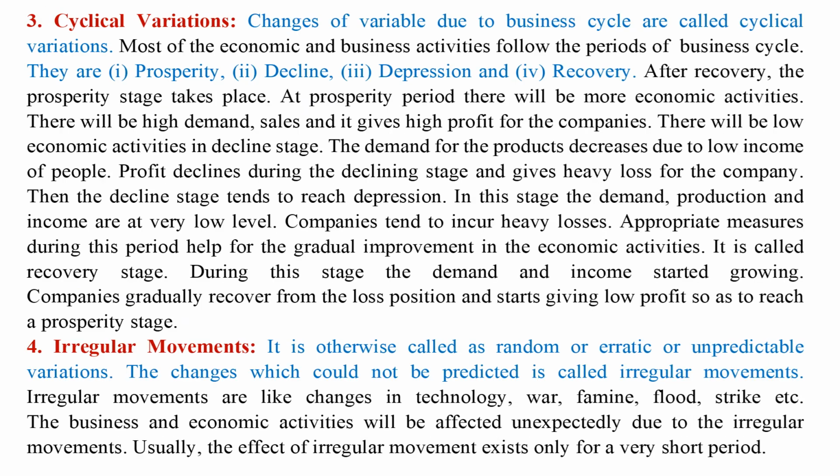3. Cyclical variations. Changes of variable due to business cycle are called cyclical variations. Most of the economic and business activities follow the periods of business cycle. They are I, prosperity, II, decline, III, depression, and IV, recovery. After recovery, the prosperity stage takes place. At prosperity period there will be more economic activities. There will be high demand and sales, and it gives high profit for the companies.